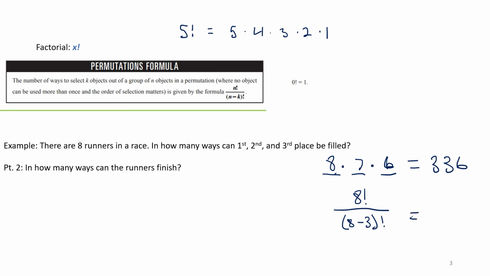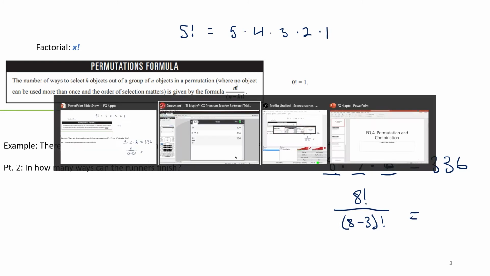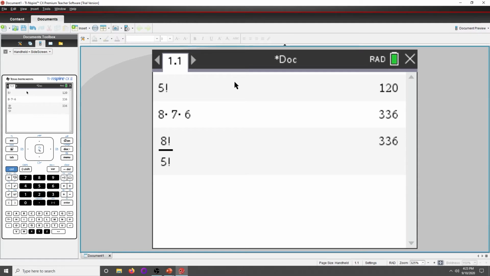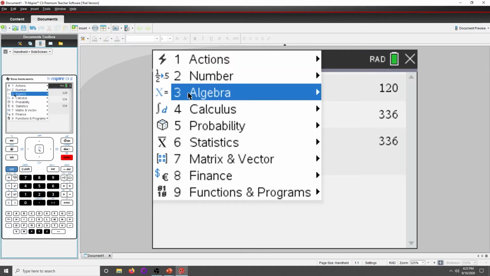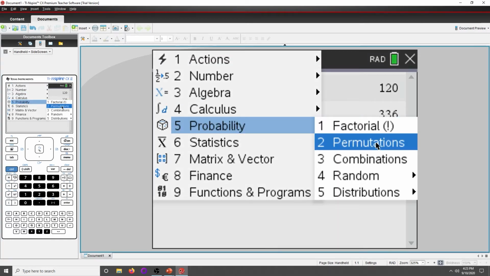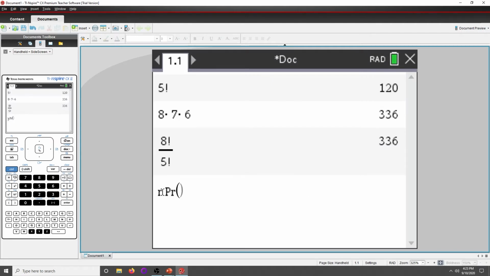In your calculator, instead of using this equation all the time, because the numbers can get big and it's just easier to know how to do this other thing, you will go to menu, probability, permutations. So menu 5-2, and it will give you this nPr. You type in the number of objects you are choosing from, and then how many you are choosing.